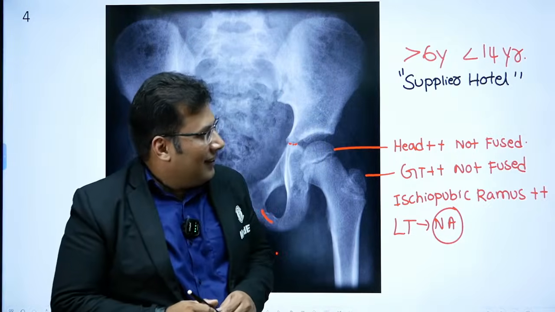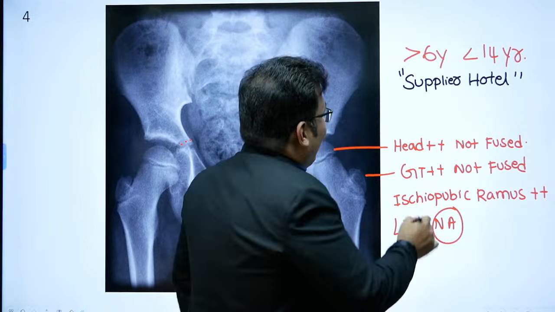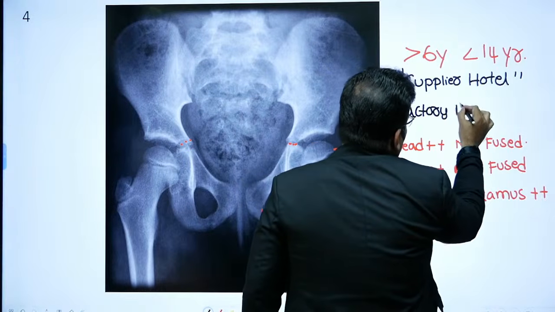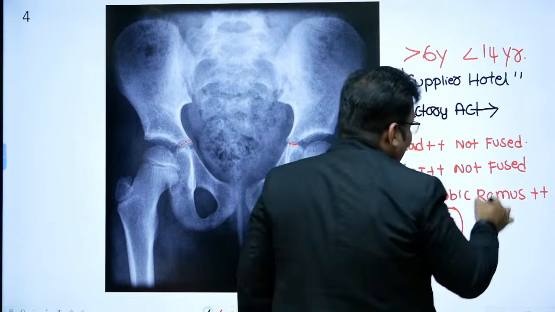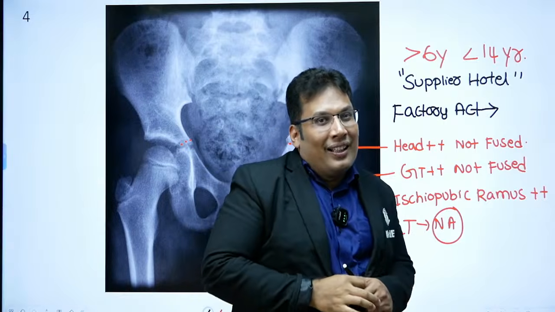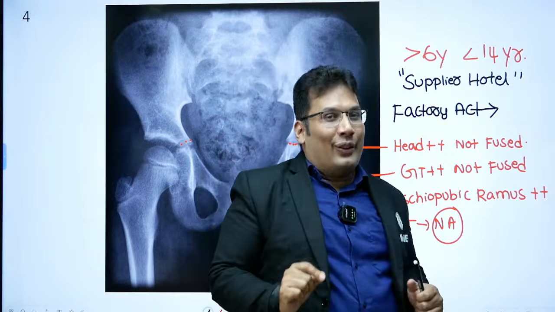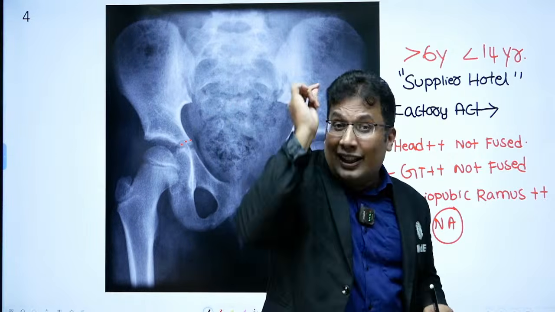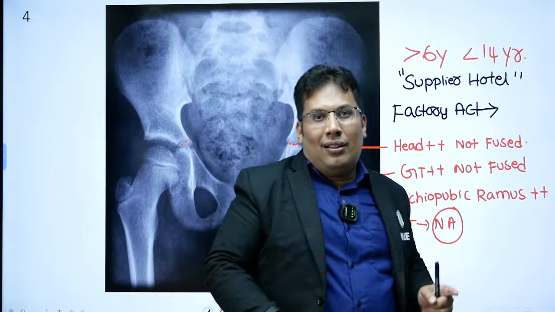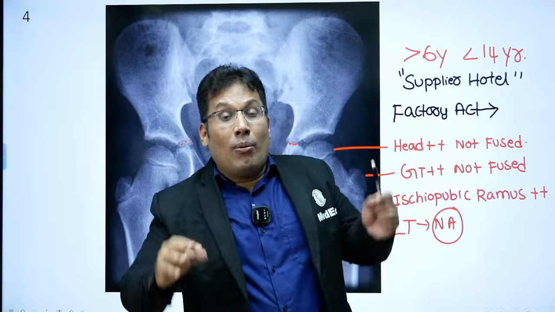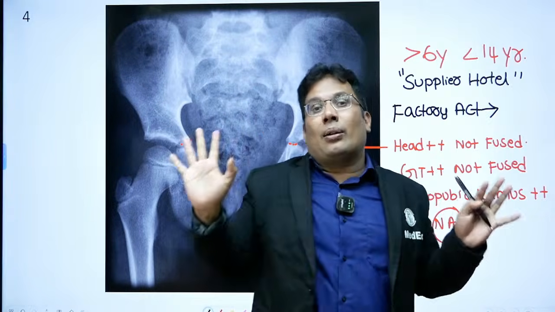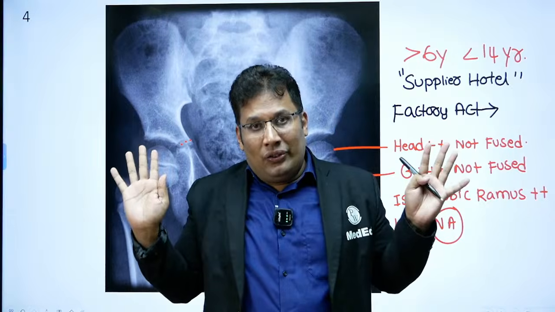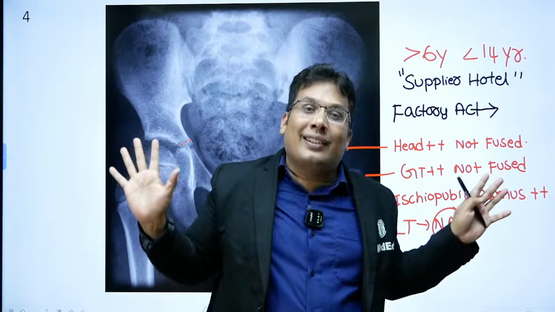Good. So it comes under the Factory Act. The Factory Act states that any child of less than 14 years should not work in any setup, hotel, cinema theater, mall, any setup. Up to 14 years, it is compulsory education. No work, nothing.